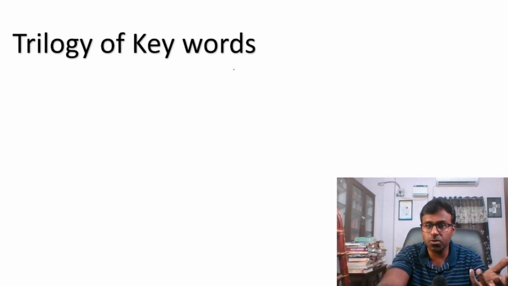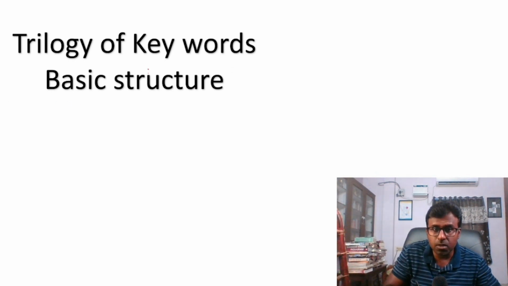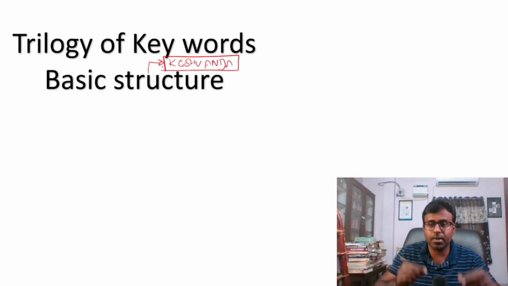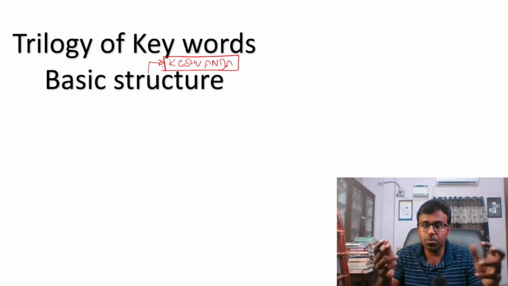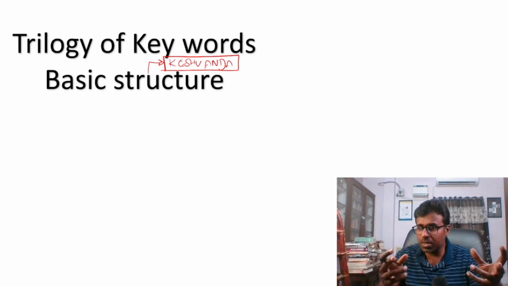Next is trilogy of keywords: this time, basic feature, Keshwananda Bharati case. There was a huge debate about this Keshwananda Bharati case, basic structure, between the executive and the judiciary. There have been several questions.